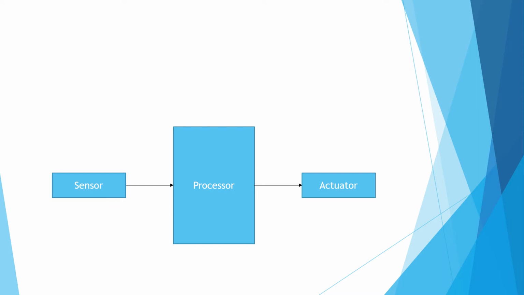So this is the action. Here the sensor is like the nerve system, which sends the signal to the brain. The processor is similar to the brain, and the actuator, which takes the reaction, is similar to the hand. So this is the main thing done by automotive electronics through these three elements: sensor, processor and actuator.